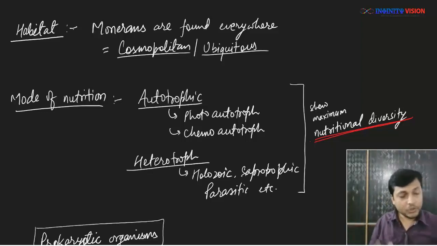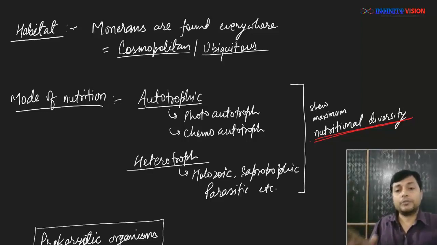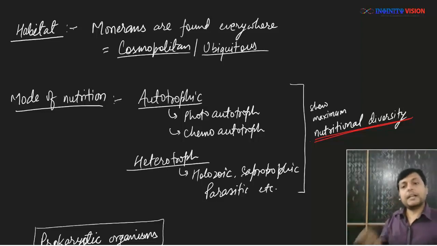Until now, up to class 10th, what you have studied is autotrophic and heterotrophic modes of nutrition. Autotrophic is the kind of nutrition in which the organism prepares its own food by the process of photosynthesis from inorganic raw materials. Let me modify this definition for you. Before doing that, I'm splitting this term: auto means self and trophic means food.